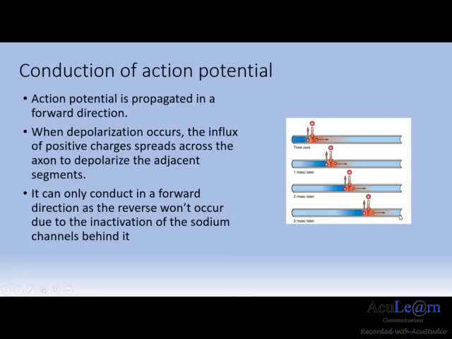These positive charges act to also depolarize the neighboring areas of the membrane, pushing them towards threshold levels. This leads to the adjacent sodium channels opening as well. This continues in the forward direction down across the axon. The reverse cannot occur as there is a period of inactivation of sodium channels when they close after depolarization.